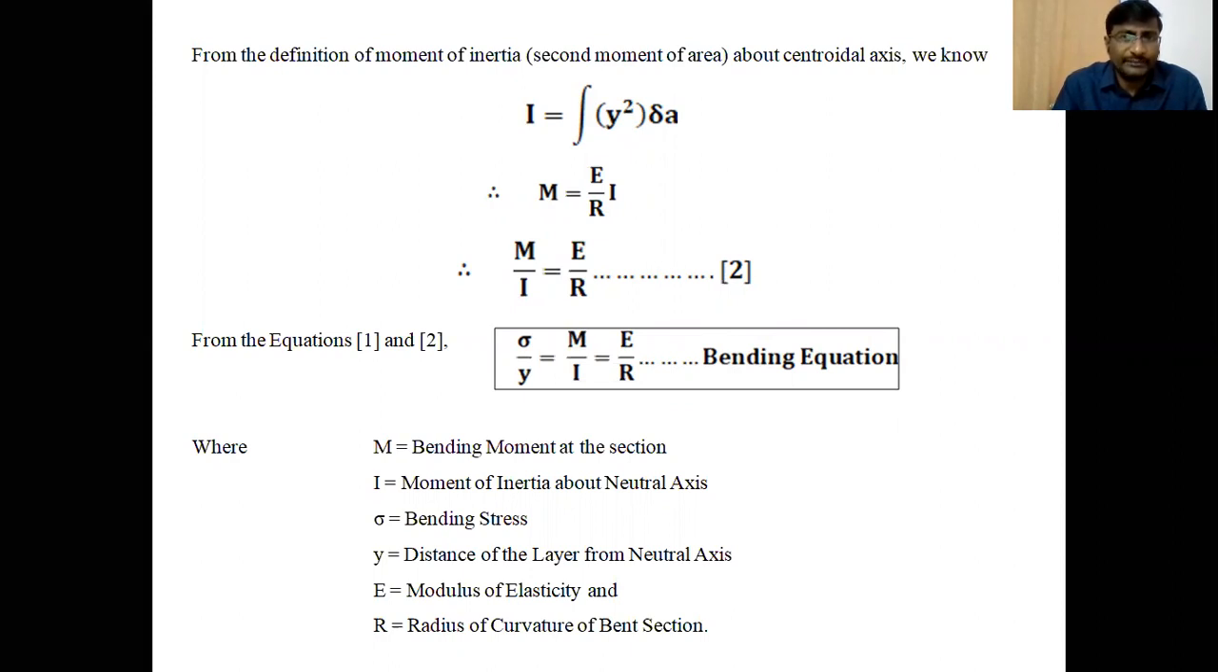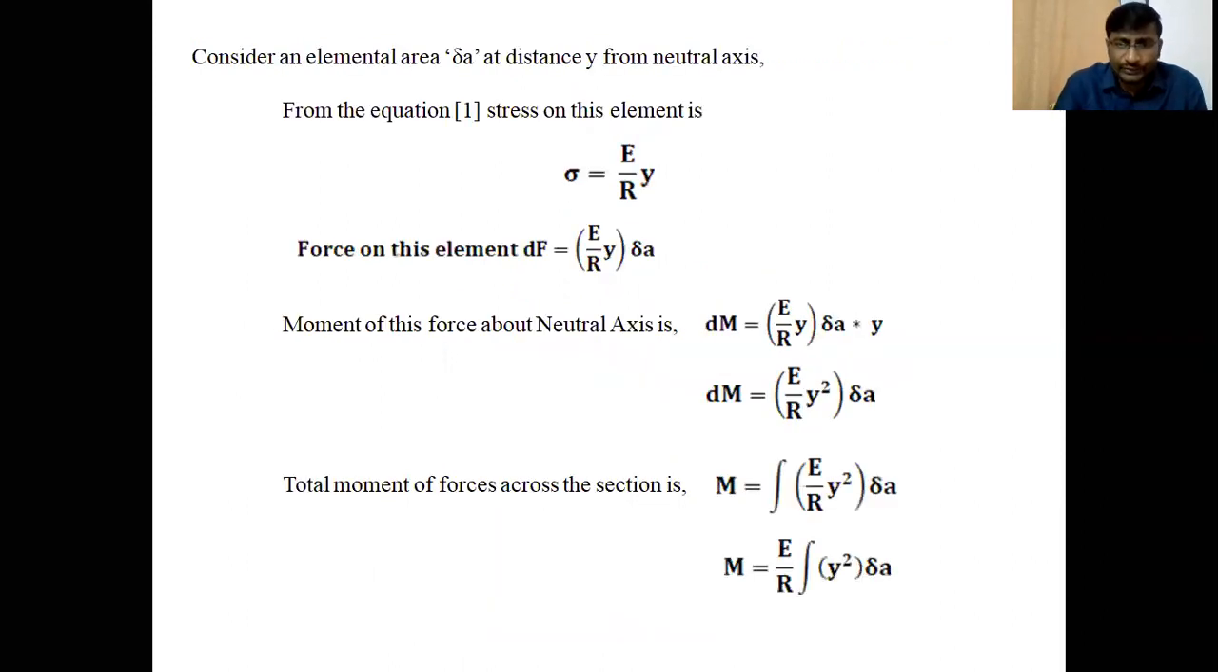So moment of inertia means second moment of area. The integration of y square delta A can be replaced by I, which is called the moment of inertia. So from the previous equation, M equal to E by R integration y square delta A, in place of integration y square delta A we can write capital I, the moment of inertia of that particular cross section about the neutral axis.